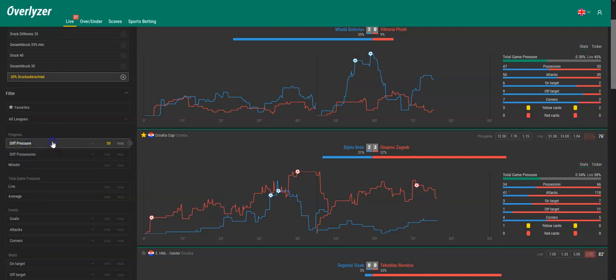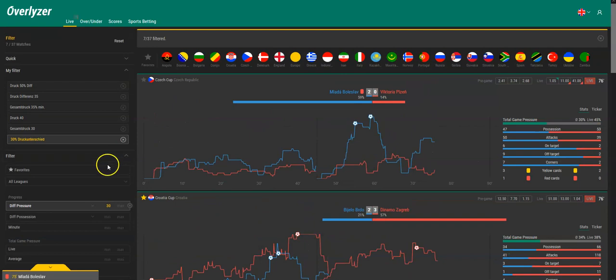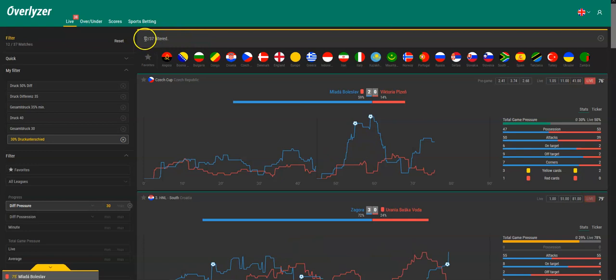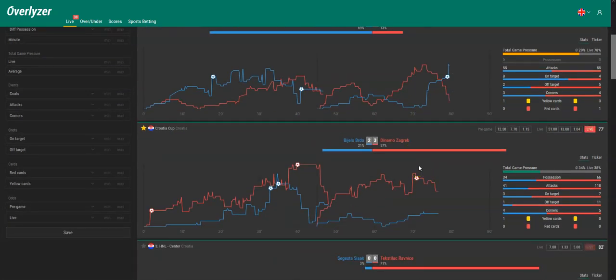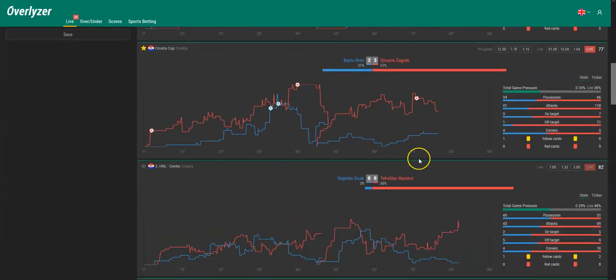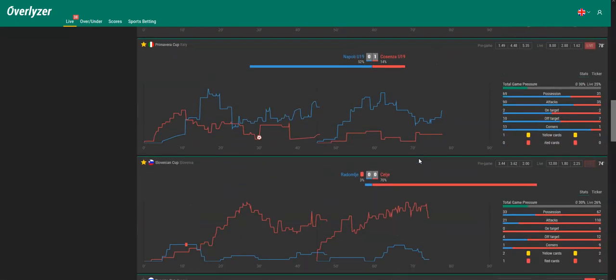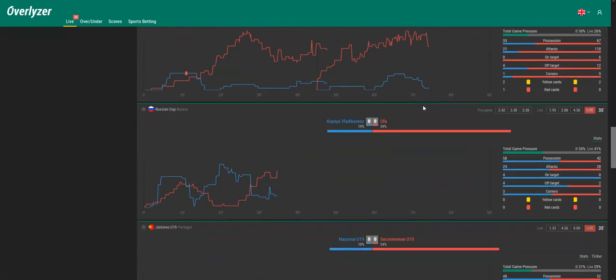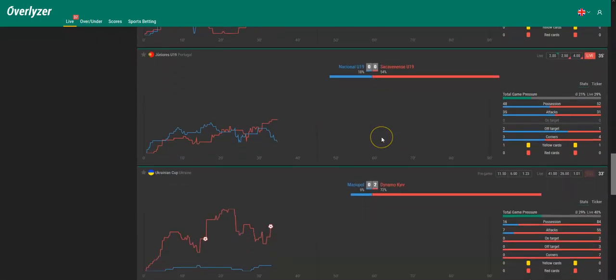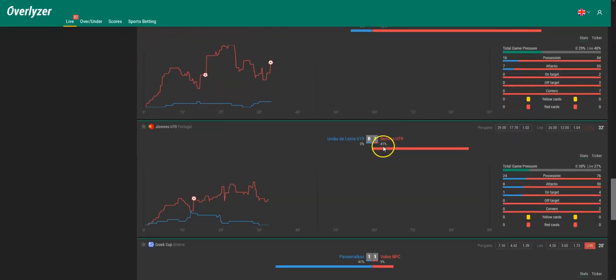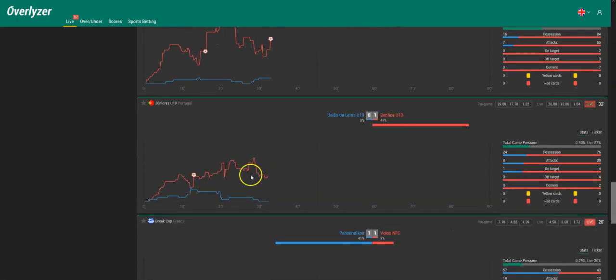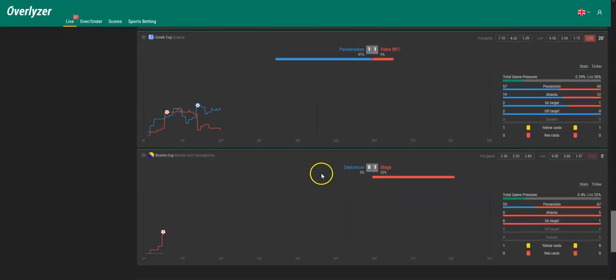the pressure of both, but we took the pressure difference of at least 30% here, and there we got 7 out of, now it's 12 already, 12 out of 37 games. It changes very often, of course, because the differences in pressure are also changing very often, and there you get all the games where the pressure situation is quite clear. Also here, for example, Kiev already scored the second one. Benfica, as we mentioned, also better still, but also some others.